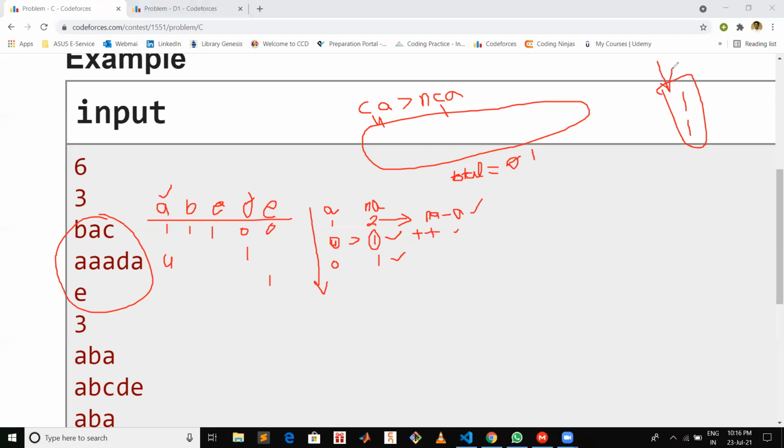Now let's see finally if we have this CA number of A's and NCA number of non-A's. Let's say this is A, which is the final number of A's, and this is A dash, which is representing the final number of non-A's, at the current position after completing our one iteration.